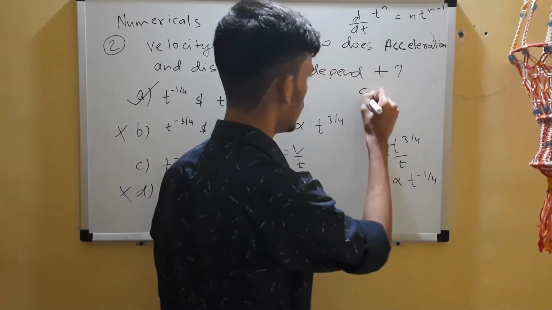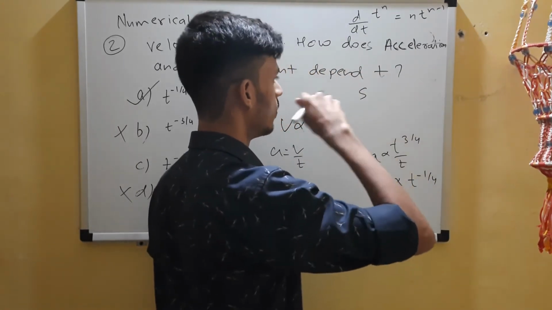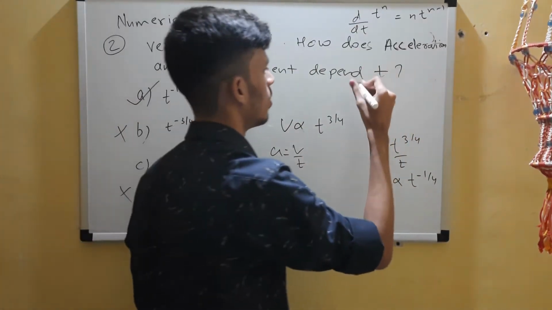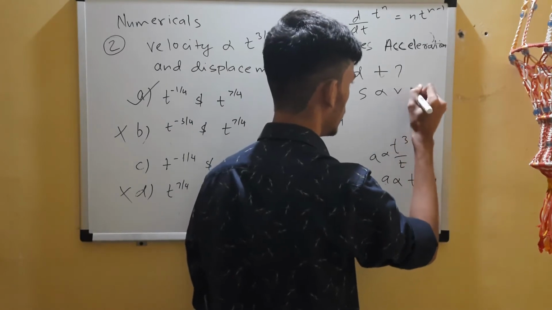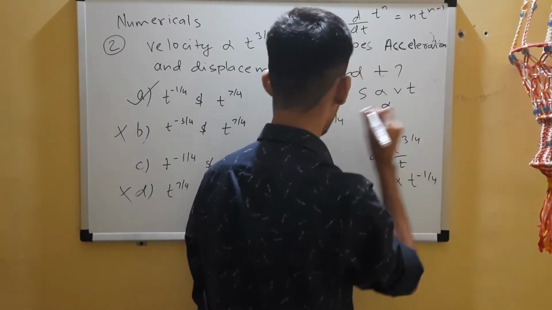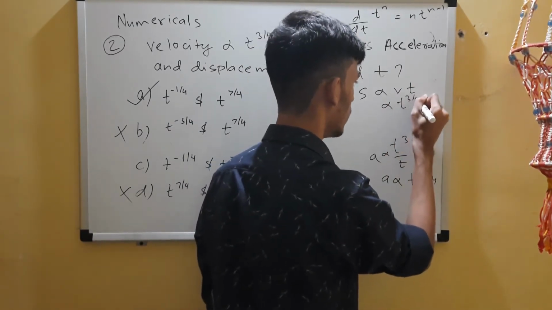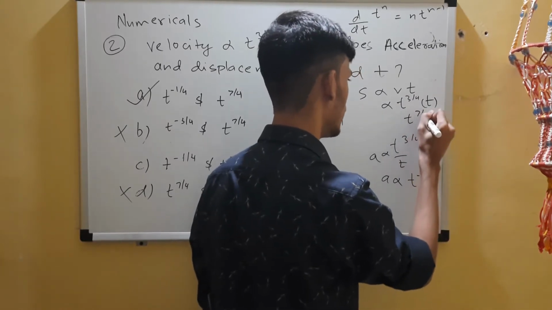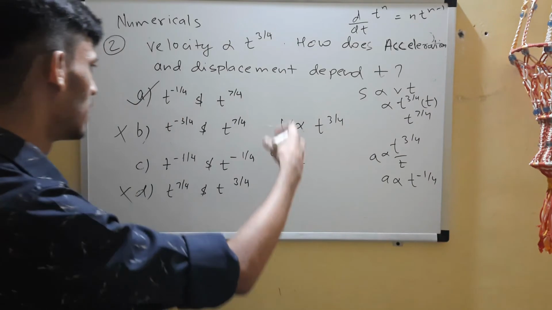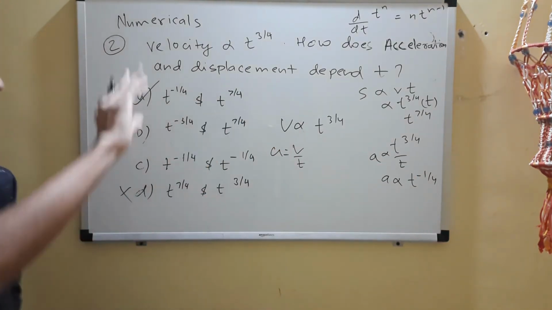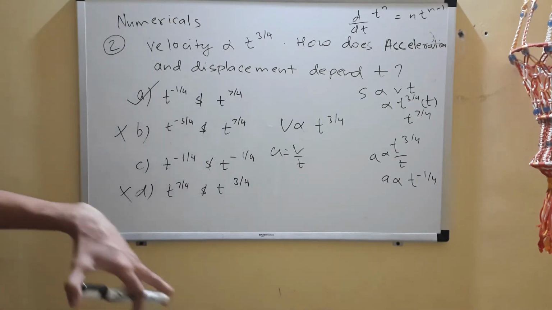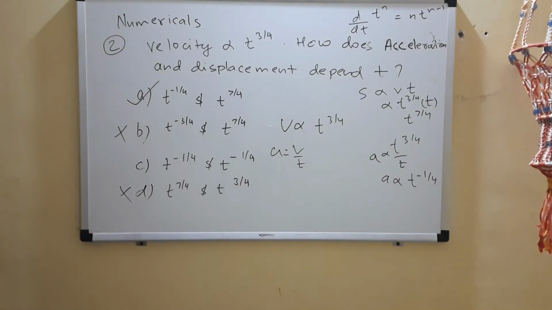And for displacement, distance is equal to velocity into time, so displacement is velocity into time. So velocity is t to the power 3 by 4 into t, and you get the same thing, 7 by 4. So this was actually not a question to be done with integration and differentiation. Anyways, we got the same answer.